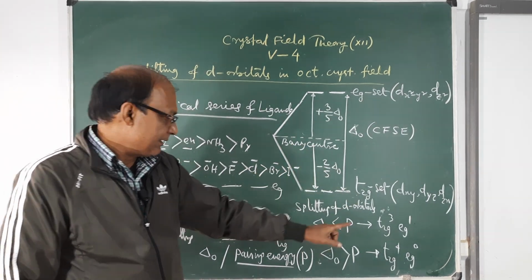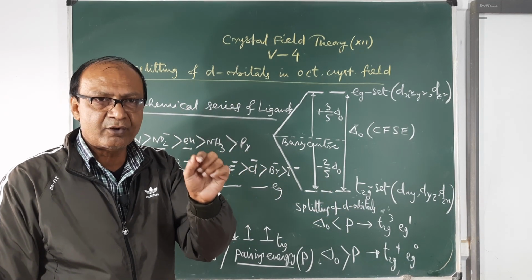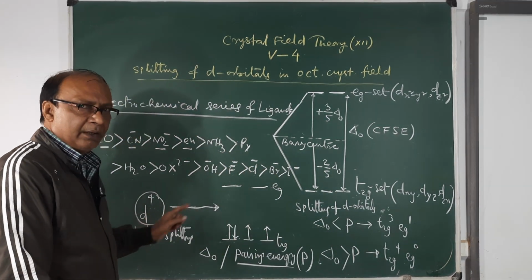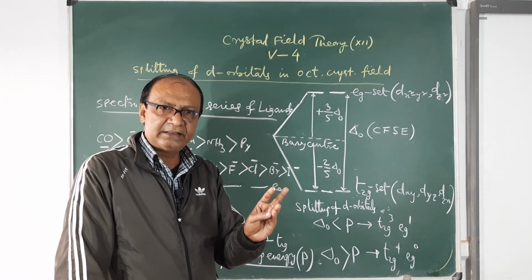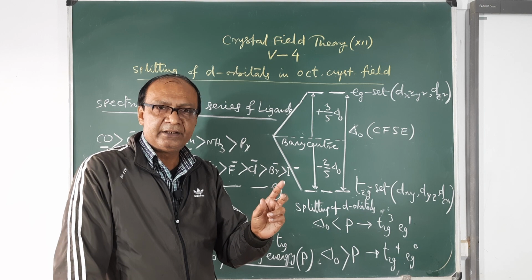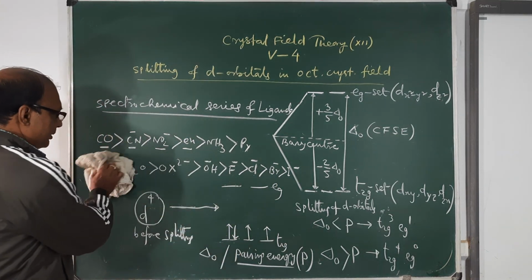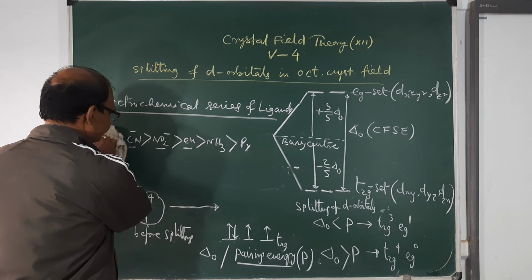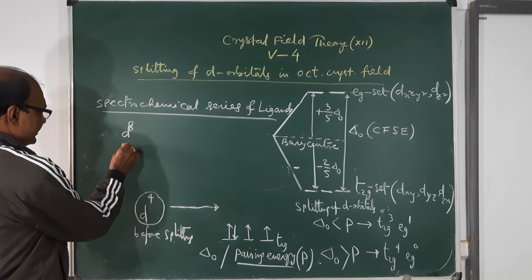The condition of delta O greater than P or delta O less than P will start from D4, D5, D6, D7, see it here, D7. Then again from D8, you will have no condition. I am giving you the example of D8. Suppose the metal ion before splitting has a D8 configuration.